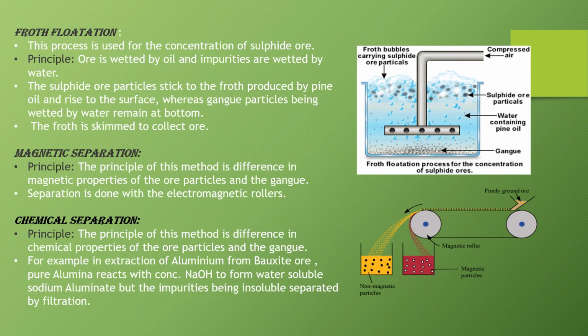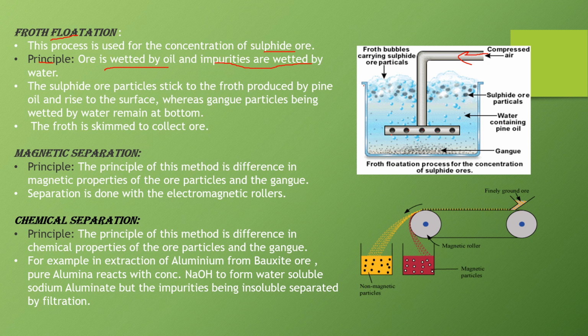Now the next method is froth flotation method. First of all, this method is used for the concentration of sulfide ores. The principle is that the ore is wetted by oil, means it is attracted towards the oil, and impurities are wetted by water, that means impurities are attracted towards water. See in the figure, in this method we take a container and in this container we take water and the crushed ore and we pass the air through this pipe, and here the holes are present.